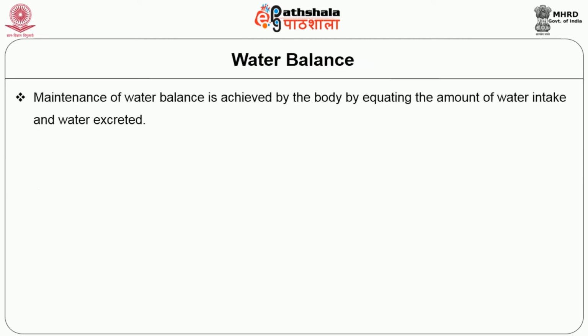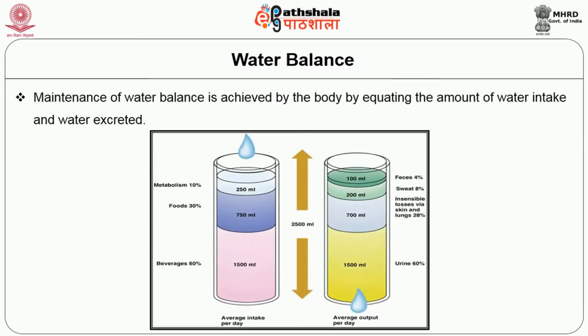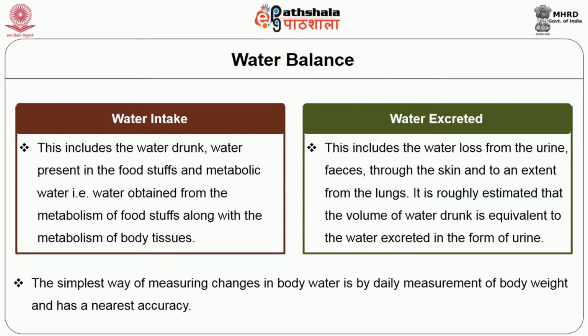Water balance. Maintenance of water balance is achieved by the body by equating the amount of water intake and water excreted. Water intake includes the water drunk, water present in the foodstuffs and metabolic water, that is, water obtained from the metabolism of foodstuffs along with the metabolism of body tissues. Water output includes the water loss from the urine, feces, through the skin and to an extent from the lungs.